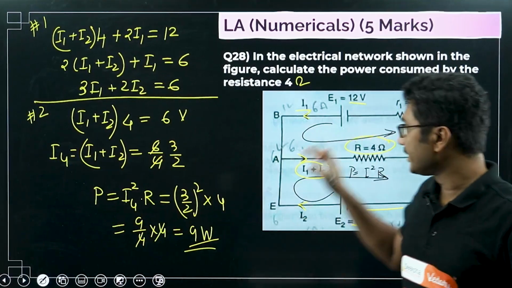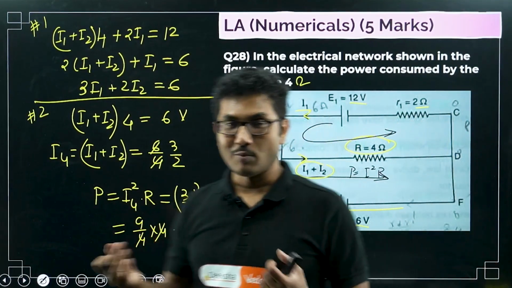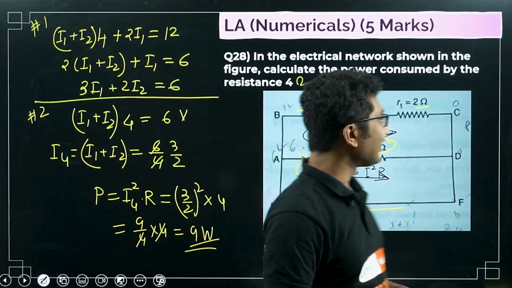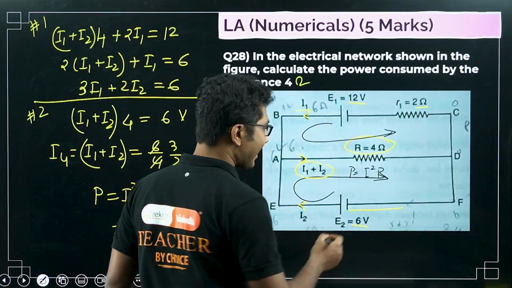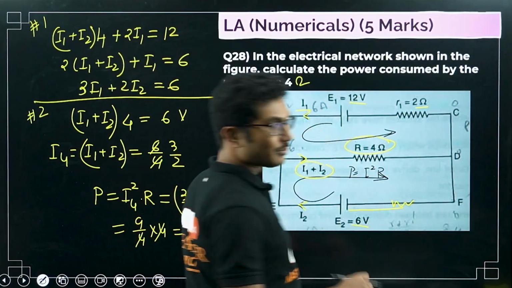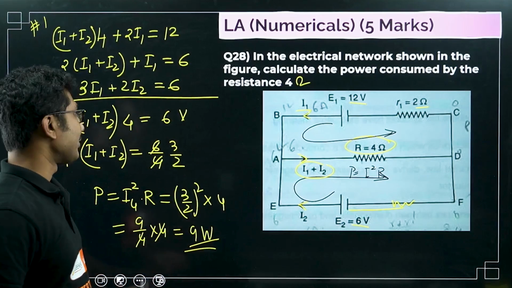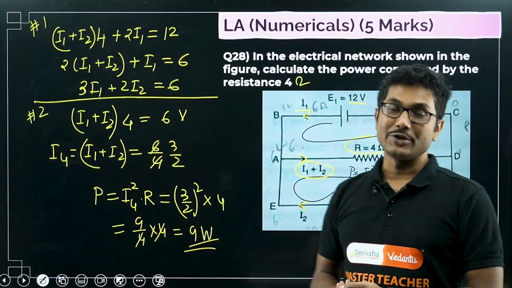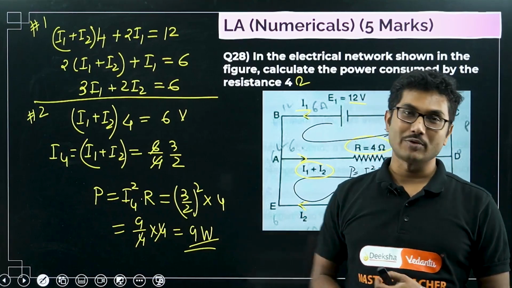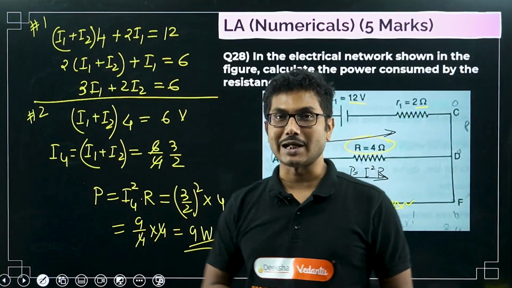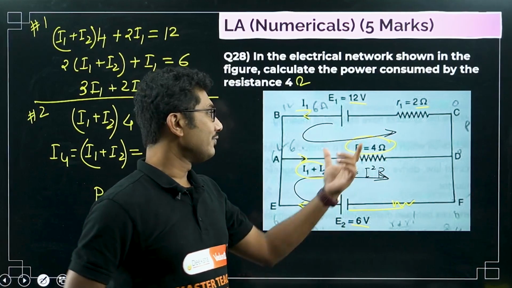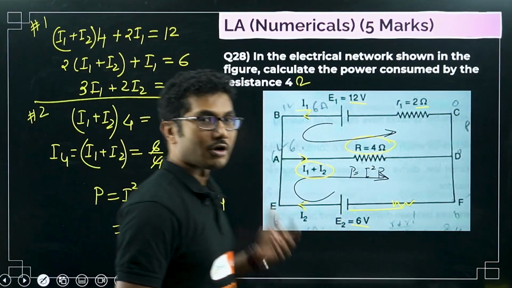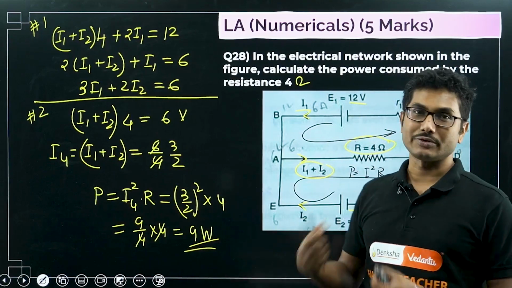I copied this question before this lecture from one of my students' question papers. I thought it might be a little difficult question, but actually it is an easy question. If they added one more resistance here, then it might be a little bit longer question. In that case you have to solve I1 and I2 using the elimination method and then put in the value of I1 plus I2. Our target is to find I1 plus I2, that is the current through this resistor. If we know the current through this resistor, then our purpose is solved, and then it is just I squared R.